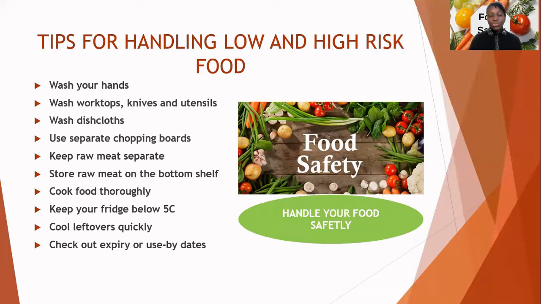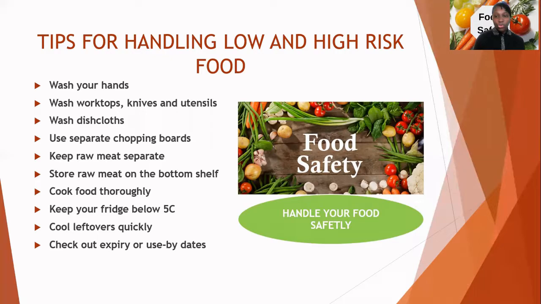And then we also need to keep our meat separate. Separating our meat from our high risk food and from our low risk food is very, very important. We do not encourage cross contamination. We'll talk about cross contamination, but it means that we need to prepare the food in separate places. Sometimes we can have different chopping boards for different types of food. In some schools of thought, it is advisable to have a separate chopping board for raw food and a separate chopping board for the ready to eat food.